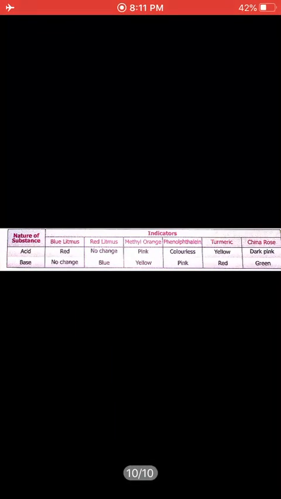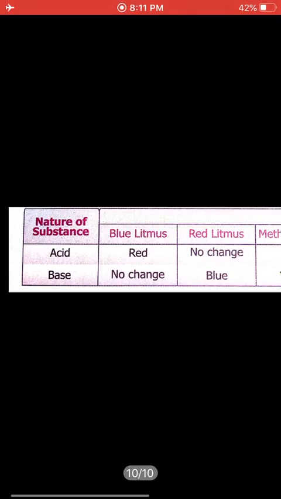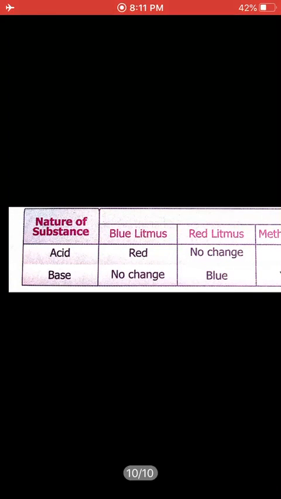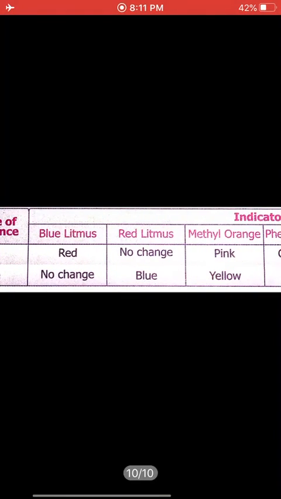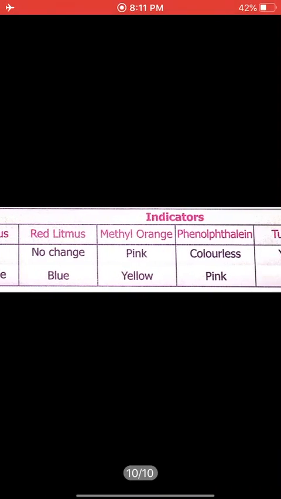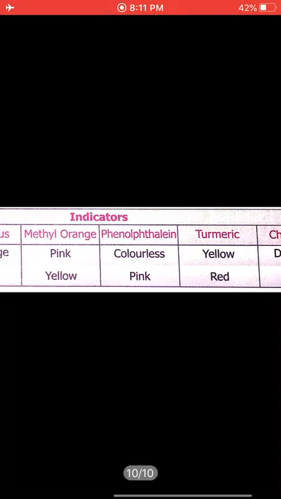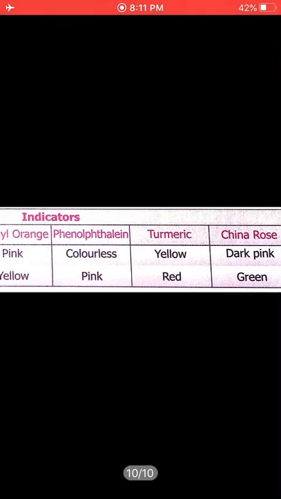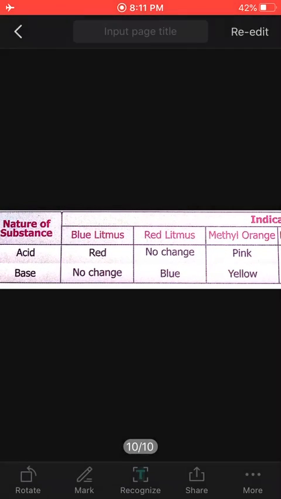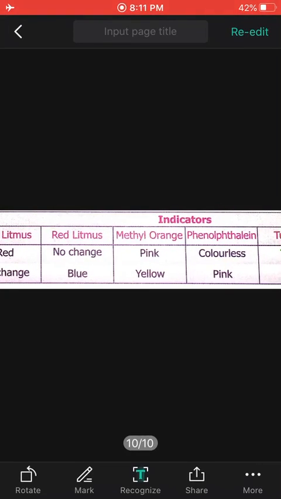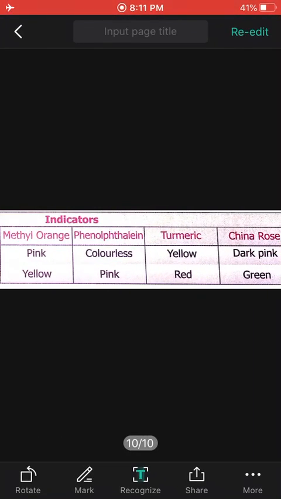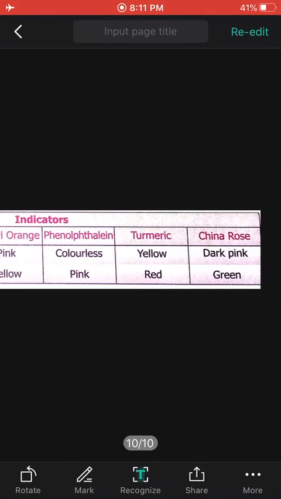Now the last, this is the chart for litmus. This table you must learn properly. Acid: blue litmus becomes red, red litmus no change, methyl orange changes into pink, phenolphthalein colorless, और turmeric yellow और China rose में dark pink. Now if we come to the base, blue litmus does not change anything, red litmus becomes blue, methyl orange becomes yellow, phenolphthalein becomes pink, turmeric becomes red, and China rose becomes green.